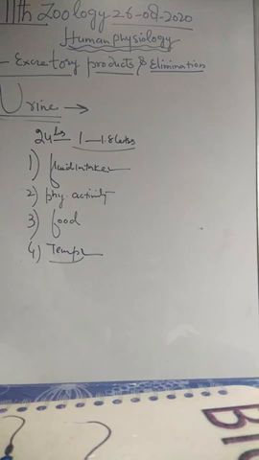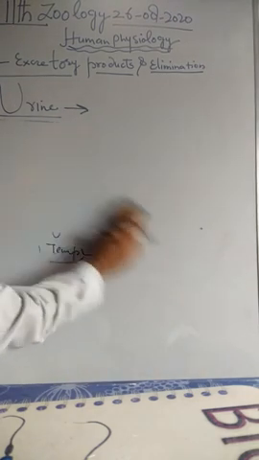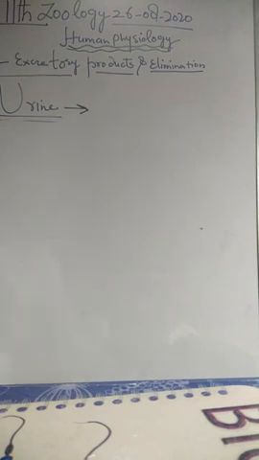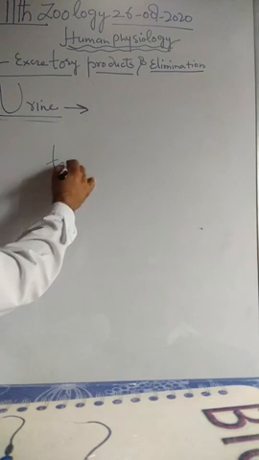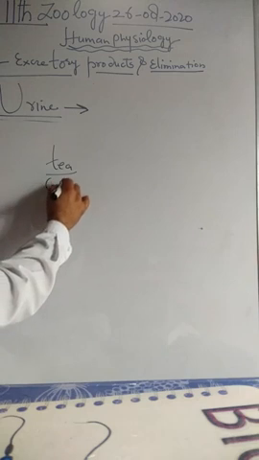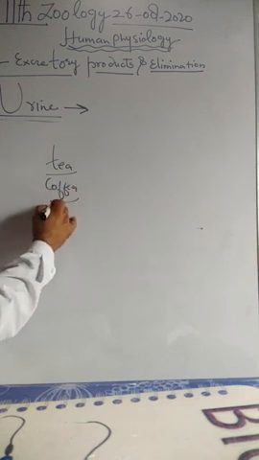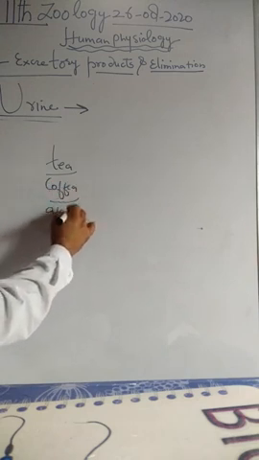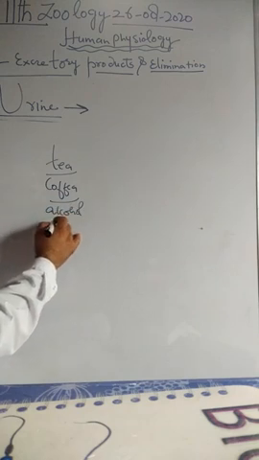Less fluid intake and profuse sweating due to heavy physical work and high temperature reduce urine output. Certain substances determine urine production: tea, coffee, and alcohol.